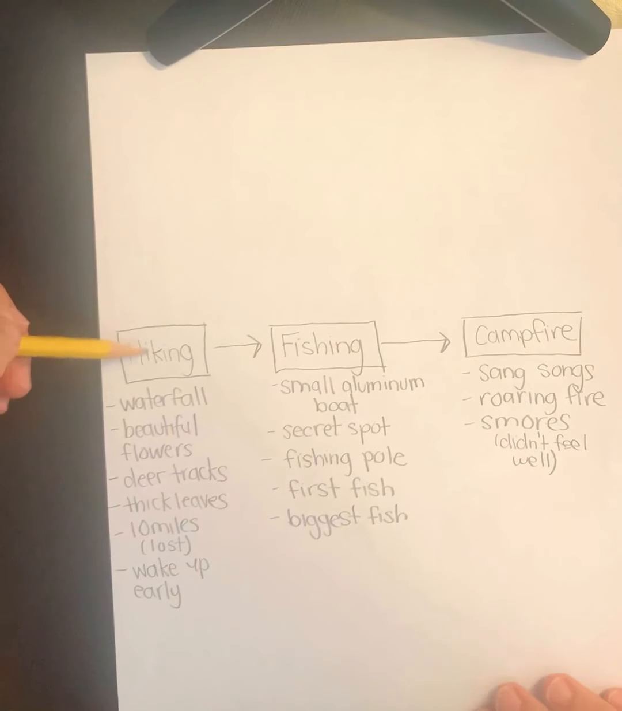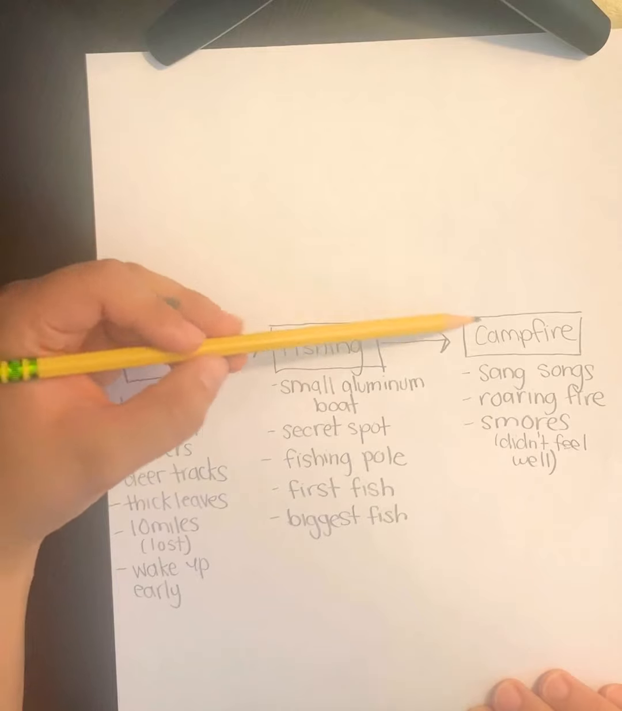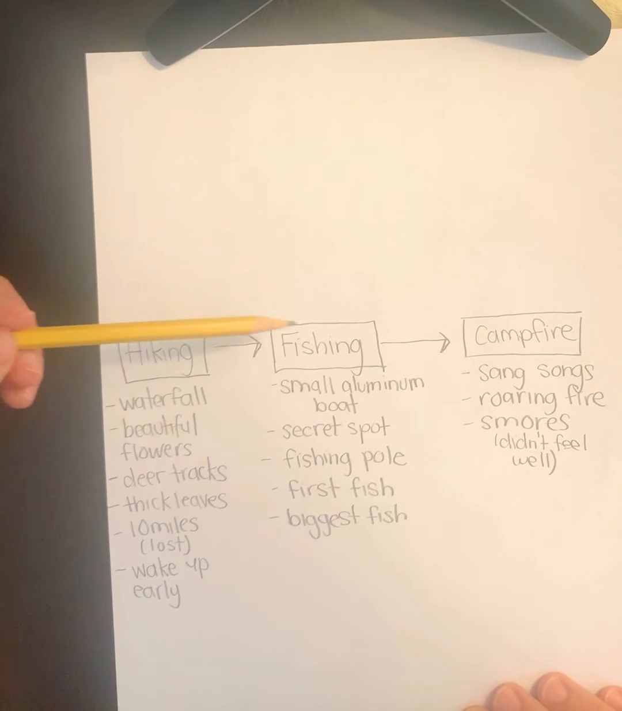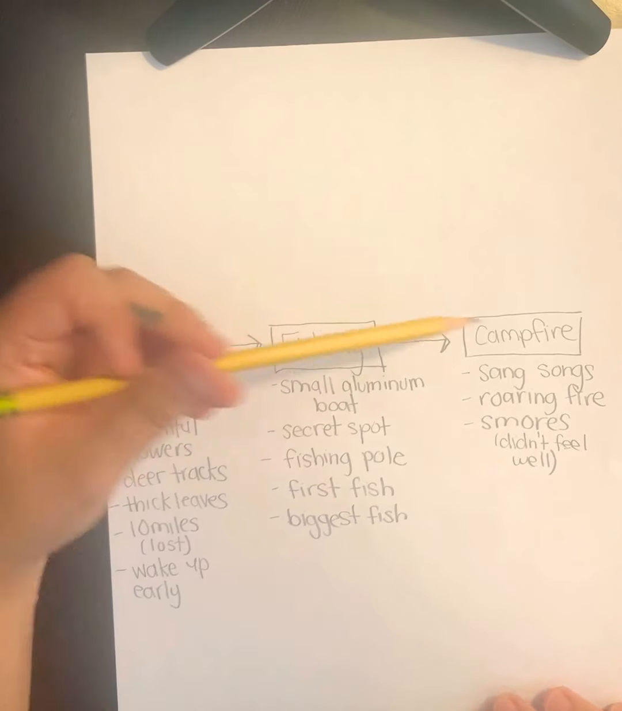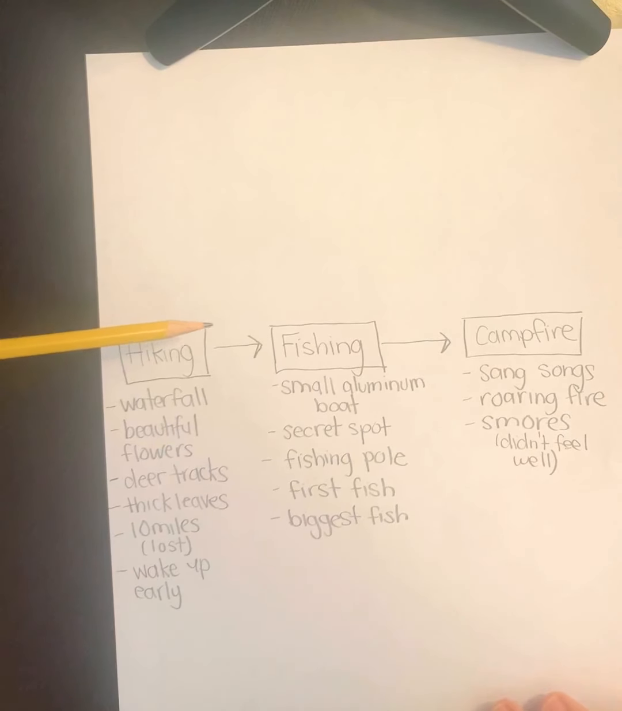So like in the morning is when we went hiking, later in the day we went fishing, and then in the evening we had our campfire. So I'm doing it in order, like this happened first, second, and third type of thing, okay? But we're not going to use first, second, and third for our transition words because we're going to use higher vocabulary words. All right, so next we're going to start working on our introduction.